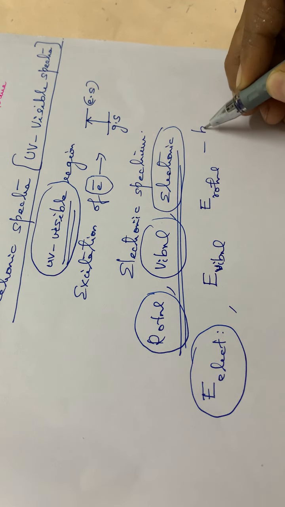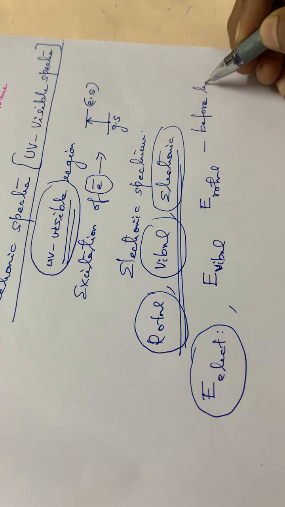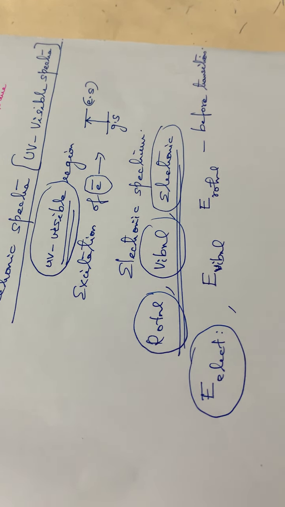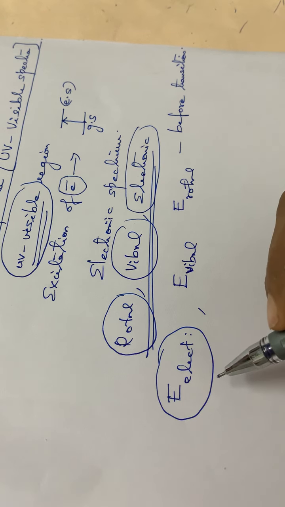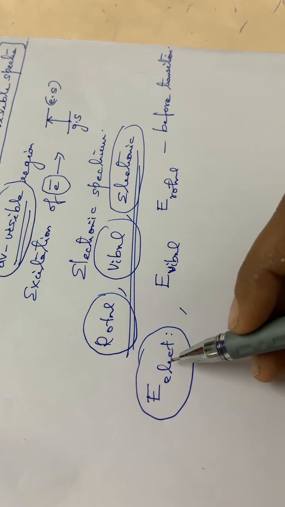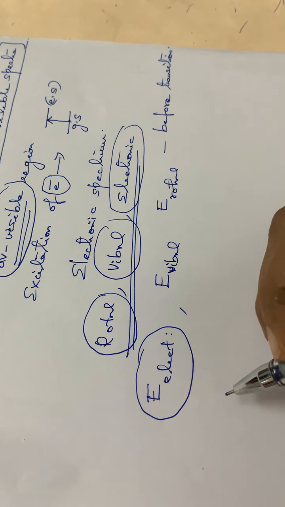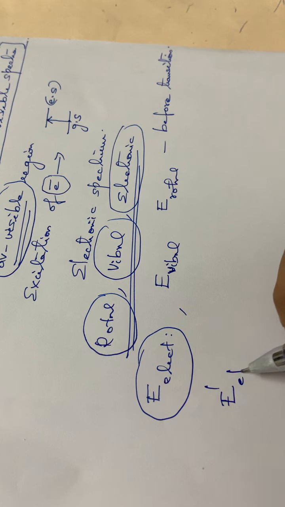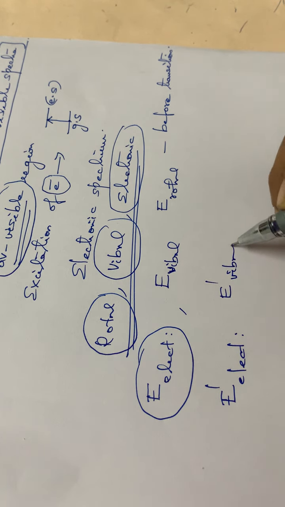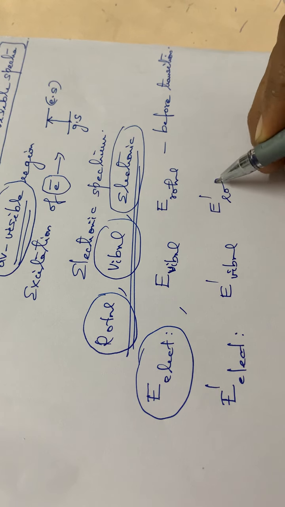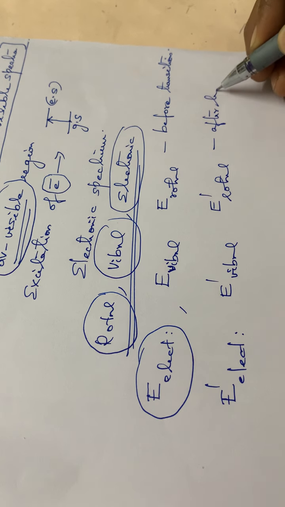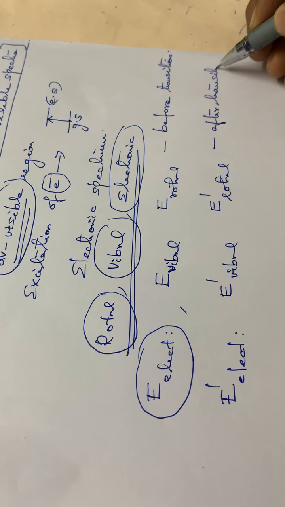These are the energies of the various ground states before transition. After electronic excitation, the energies change, so we write E dash electronic, E dash vibrational, and E dash rotational. These are all the energies after transition.